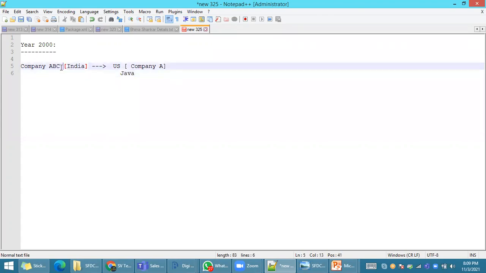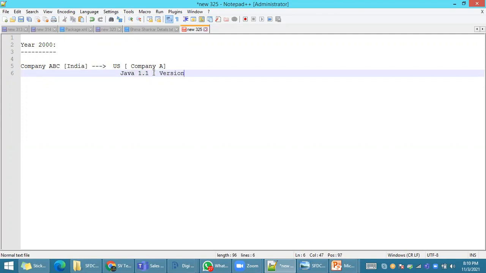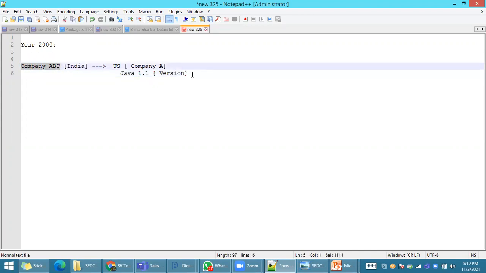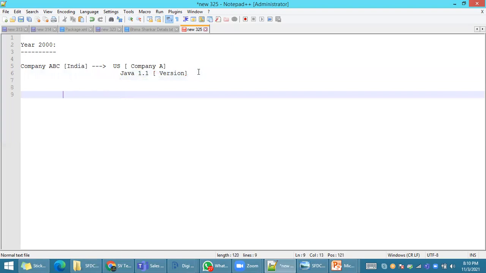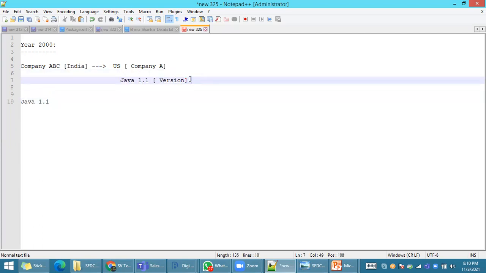At that time, this company doesn't have any software or hardware. The latest version at that time is, for example, Java 1.1. This company doesn't have that software. In this case, company ABC has invested some money to purchase Java 1.1 software. Is the company simply purchasing it? No, right?